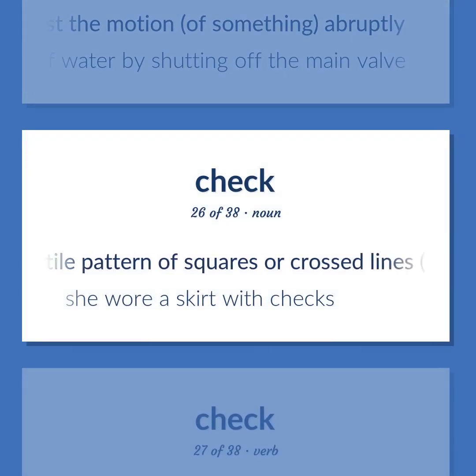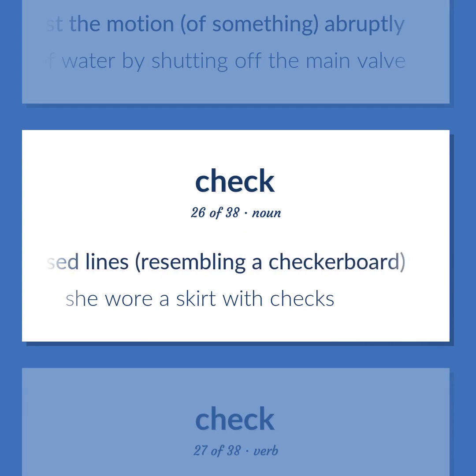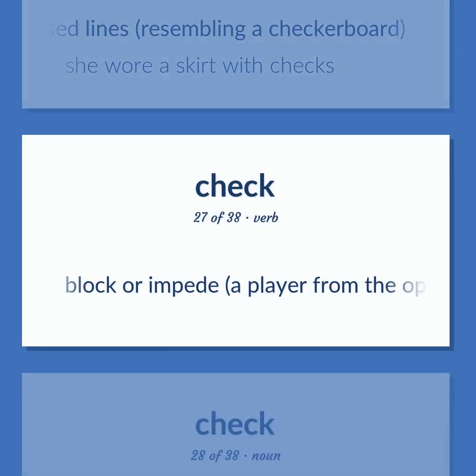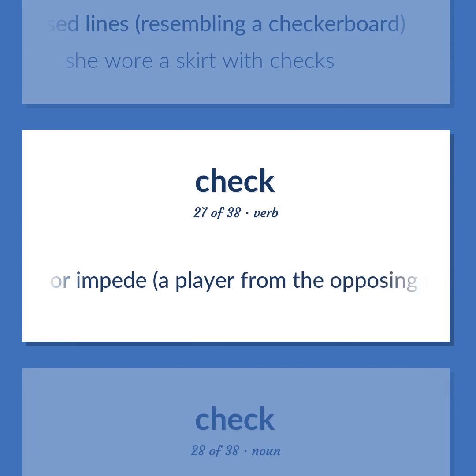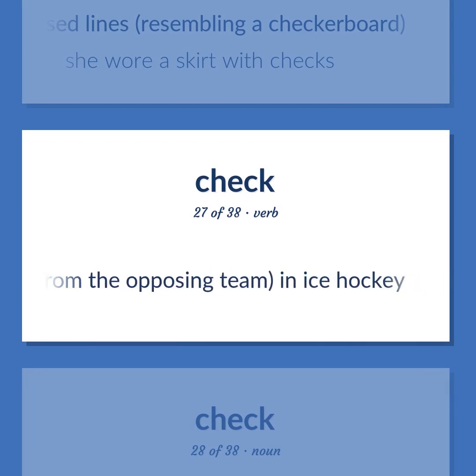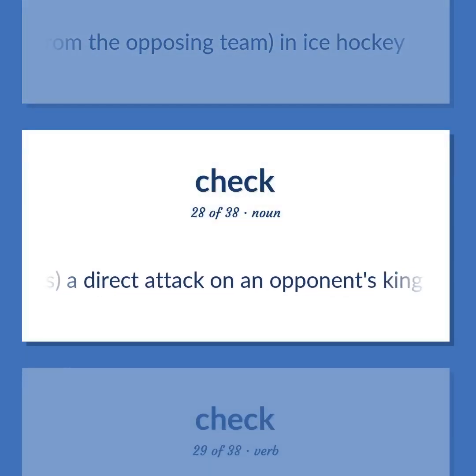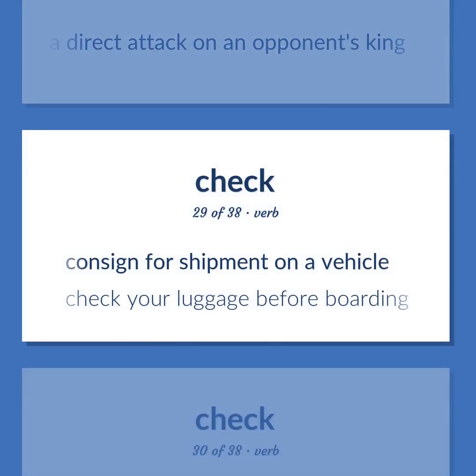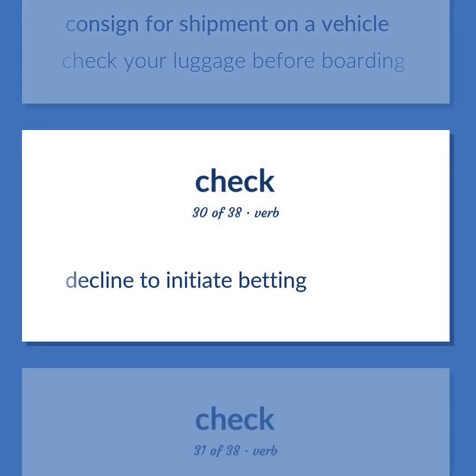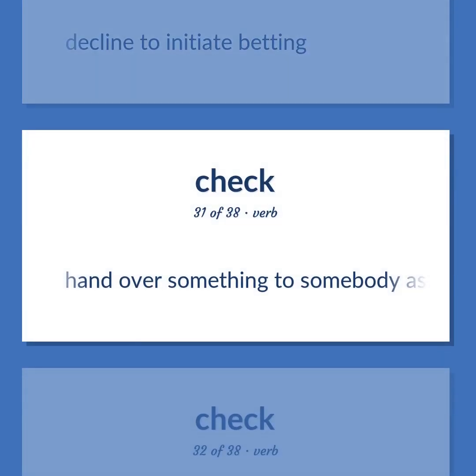A textile pattern of squares or crossed lines, resembling a checkerboard. She wore a skirt with checks. Block or impede a player from the opposing team, in ice hockey. Chess, a direct attack on an opponent's king. Consign for shipment on a vehicle. Check your luggage before boarding. Decline to initiate betting. Hand over something to somebody as for temporary safekeeping.